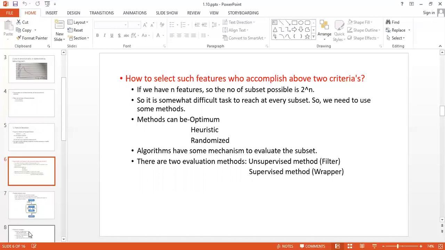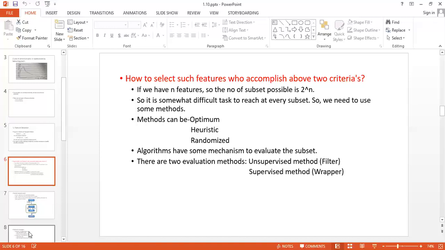Now we provide all these instances to the algorithm. When a person comes to the algorithm and puts in symptoms, the algorithm will check whether any of these three instances is present with the patient. If it is present, the algorithm will result that yes, the patient is having brain tumor. If the patient is having two symptoms out of the three, it will also give the answer yes, the patient is having the brain tumor.